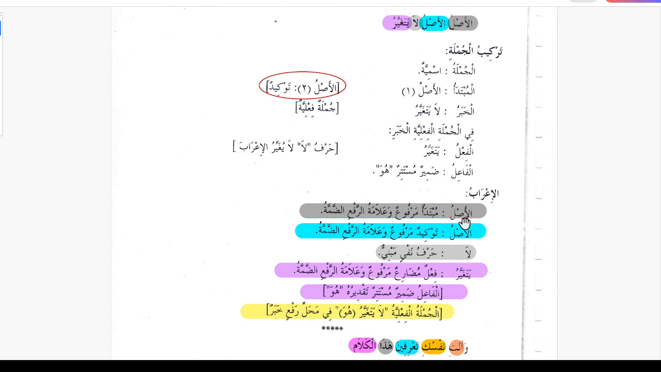So al-i'rab, this is the i'rab. Al-asl is mubtada marfoon walamat rafi ad-damma. Al-asl number 2 is tuqidun marfoon, is the emphasis, tuqidun marfoon walamat rafi ad-damma. La is harfun nafiyin mabni. Yatagayyaru is failun mudari'un marfoon walamat rafi ad-damma. And fail is dhamirun mustatirun taqdiruhu huwa. And al-jumla fi'liya la yatagayyaru is fi mahalli rafin. This is khabar for this asl number 1, which is the mubtada.